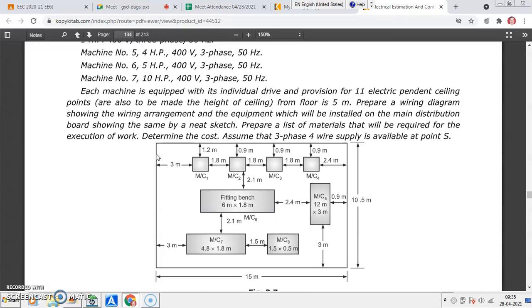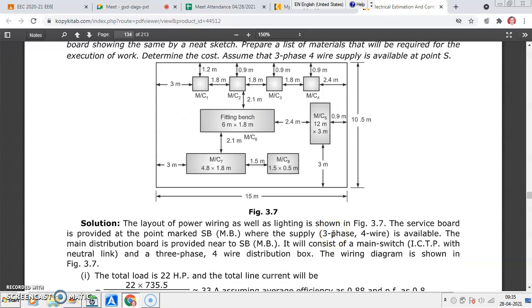Prepare a wiring diagram showing the wiring arrangement and equipment which will be installed on the main distribution board, showing the same with a neat sketch. Prepare a list of materials required and determine the cost. Assume 3-phase 4-wire supply is available at a particular point in the plan.